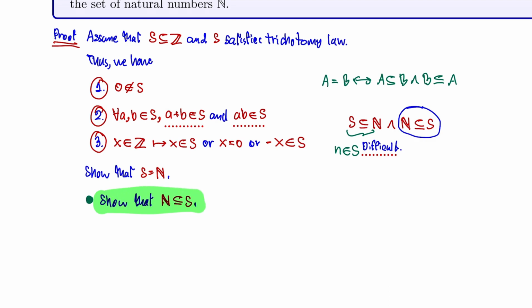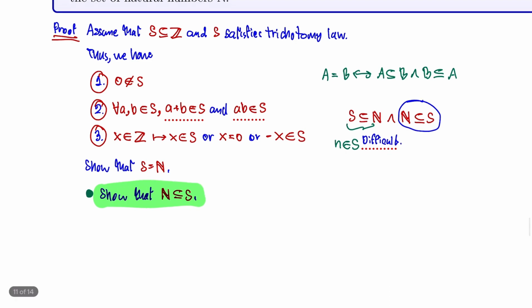Okay, now what can we do? Let n be an element in the set of natural numbers, so n must be a positive integer right now.